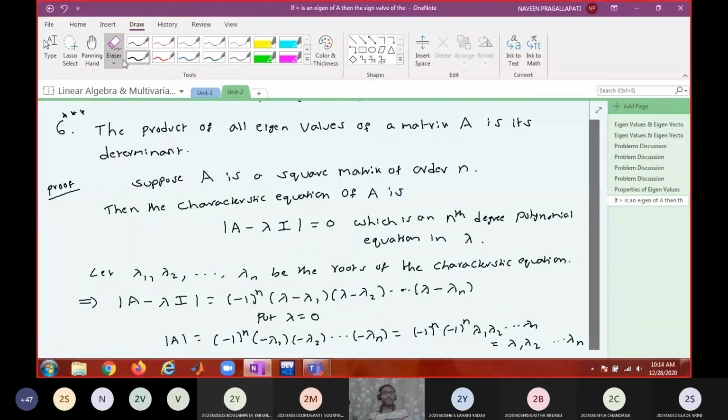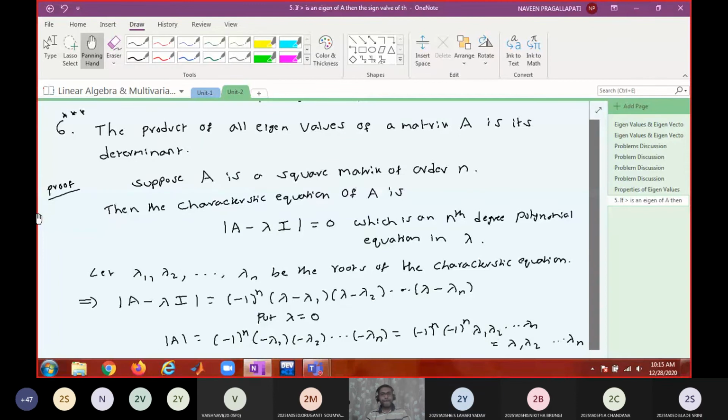Did we prove the result? So the determinant is the product of all eigenvalues of A, whether they are repeating or distinct. How many eigenvalues do you have to take the product of? n eigenvalues. Suppose the eigenvalues are 2, 2, 2, then what will be the determinant of A? 2 cube. I said 3 eigenvalues, so 2 cube means 8. Is it okay? Did you copy? Shall I proceed?